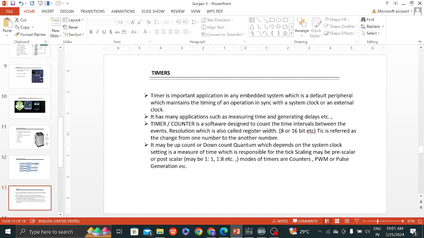Resolution is the register size, 8 or 16 bit. The count changes from one number to another, and may be an up counter or down counter depending on the clock setting. There are prescaler or postscaler modes, and pulse width modulation.